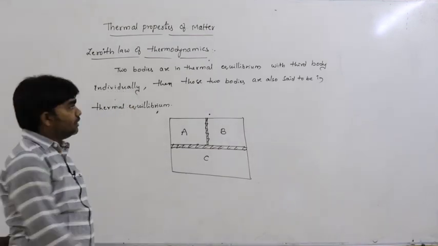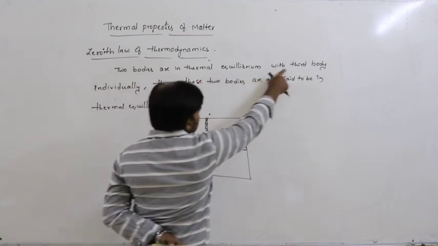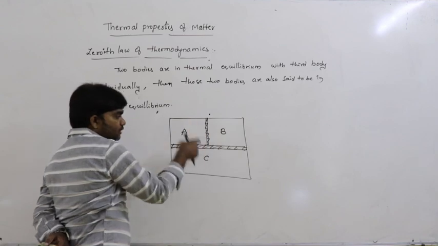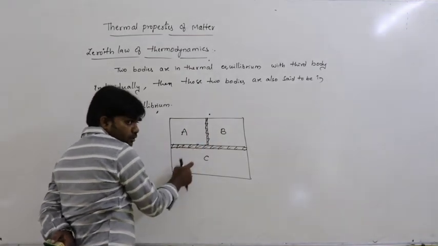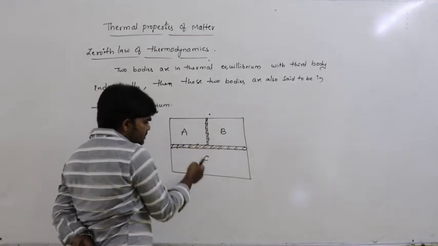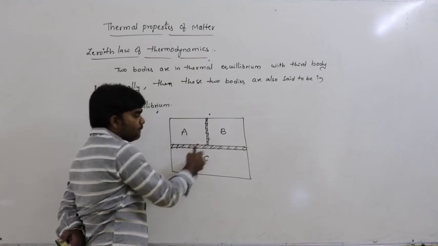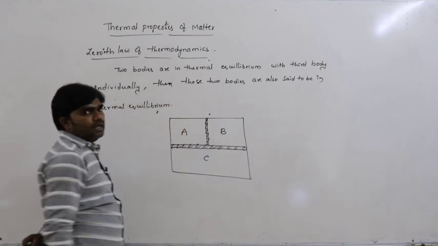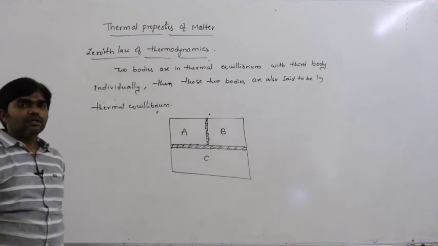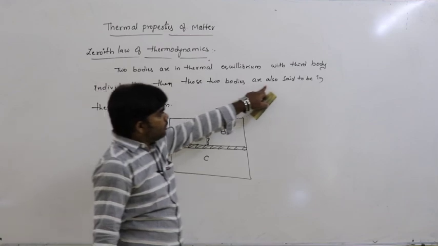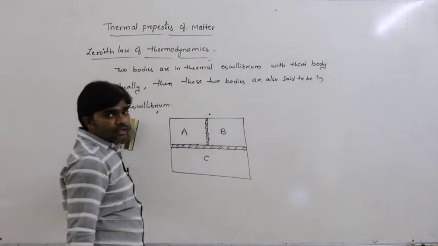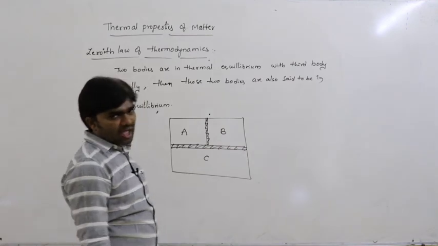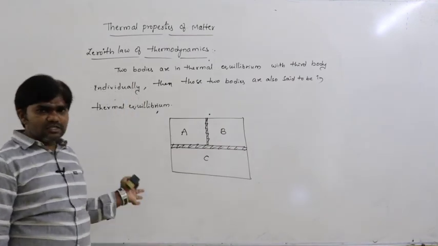Simple. Individually in the sense A and C are in thermal equilibrium, B and C are in thermal equilibrium. Then those two bodies are also said to be in thermal equilibrium. By using the diagram, it's very easy to understand.